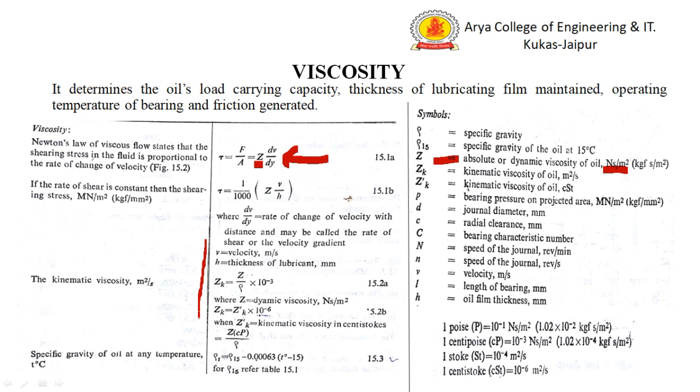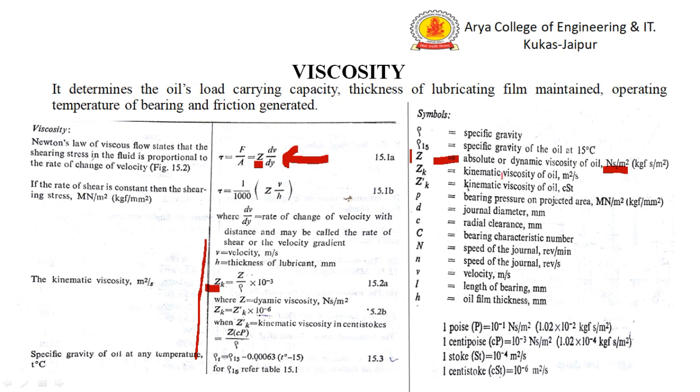These are the formulas of absolute viscosity and kinematic viscosity, Zk. Here Z is the absolute viscosity, the unit is Newton second per meter square.